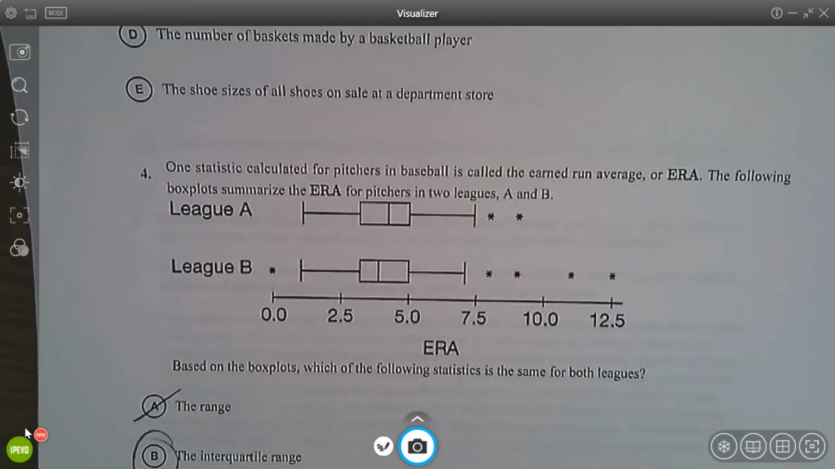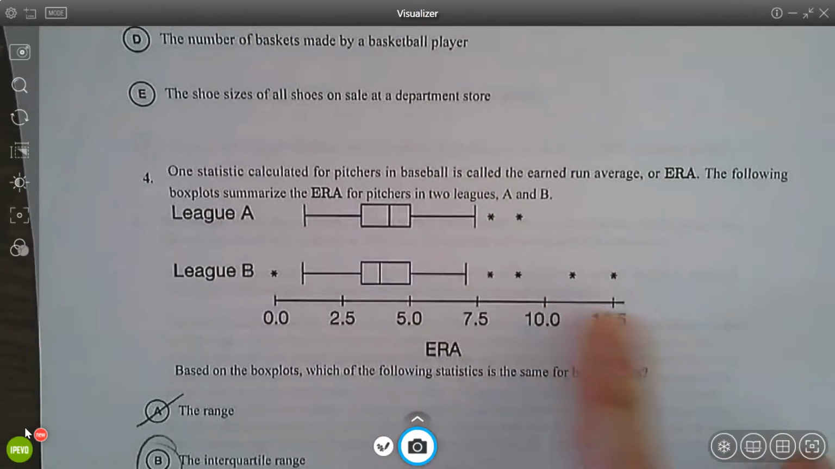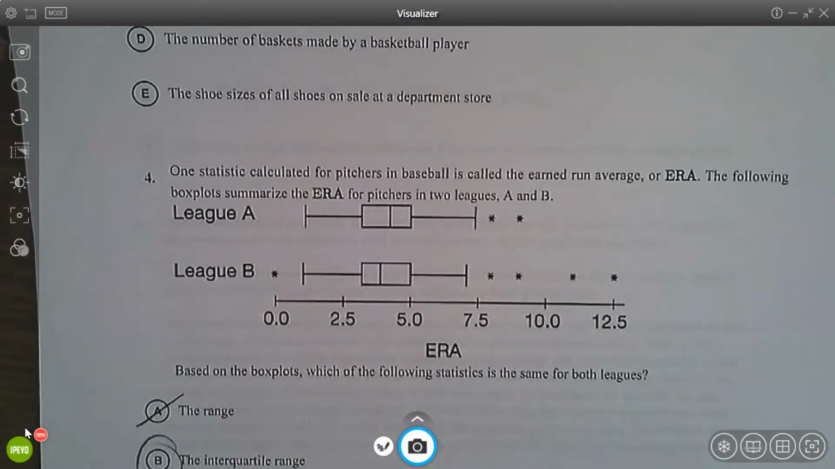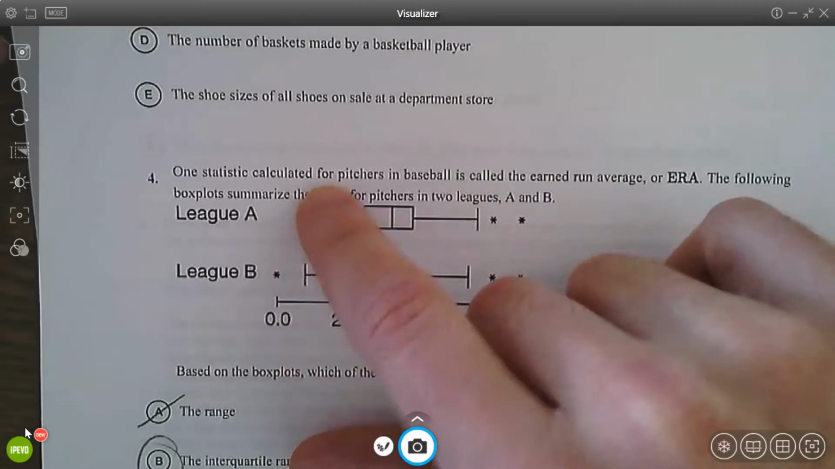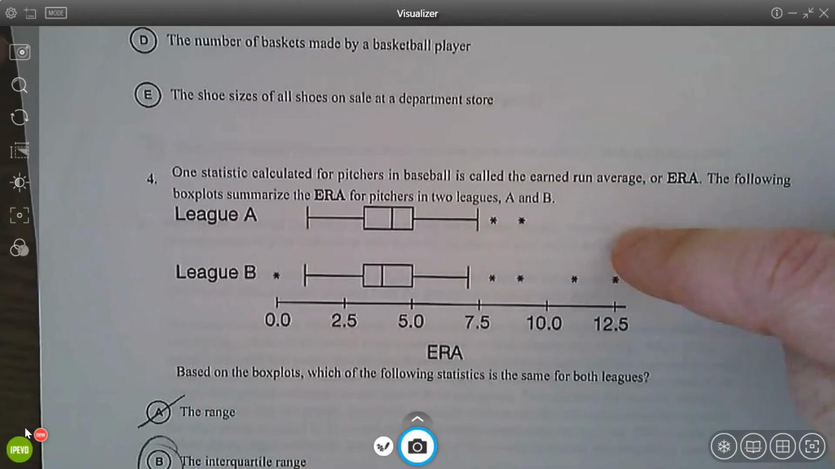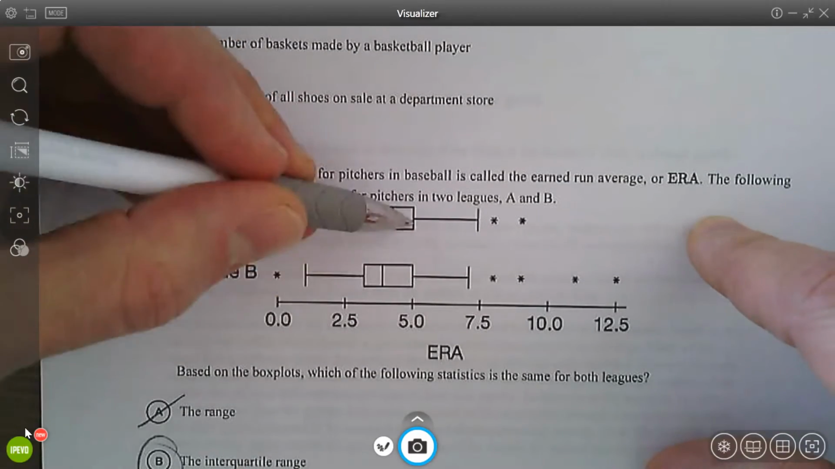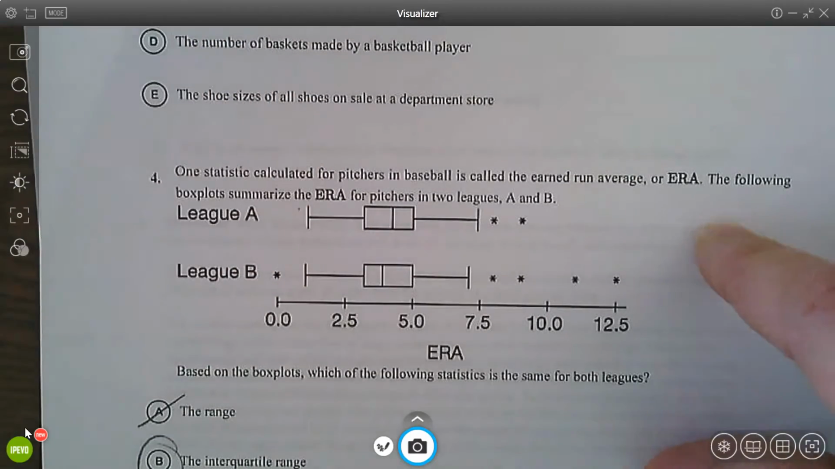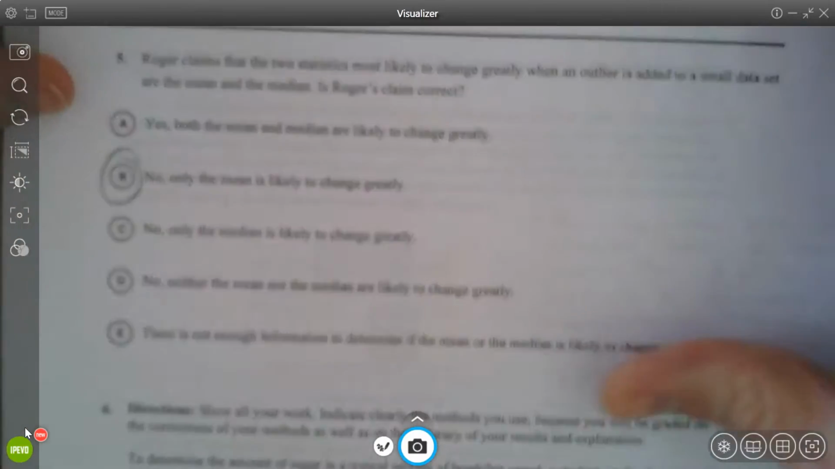Number four, range is max minus min. So max, min, those are not the same. The medians are not the same. The minimums are not the same, and the maximums are not the same. IQR is quartile 3, which is this value, minus quartile 1, this value. Those are going to be the same.